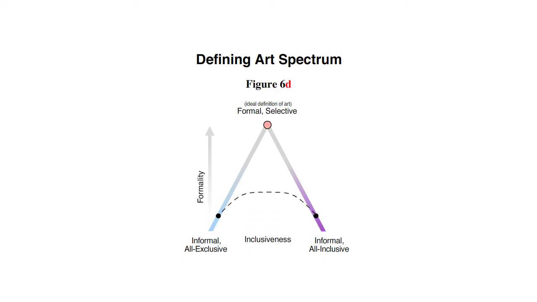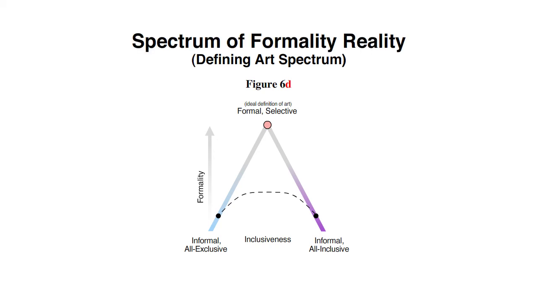This is the focus of Figure 6d. This middle area represents the reality of what we have now. It's numerous established definitions that don't match any extreme of either formality or inclusiveness. By now you should recognize this plot forms an A for art.